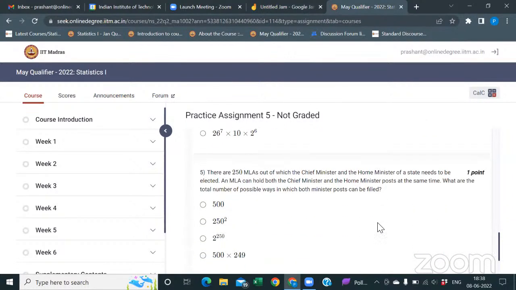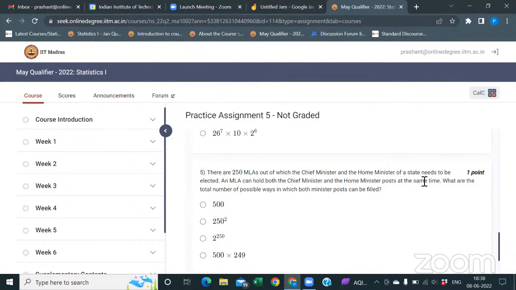This is just the with-repetition concept. Tell me, what was your approach? See, what is the question? There are 250 MLAs, out of which a chief minister and the home minister of a state need to be elected. An MLA can hold both the chief minister and the home minister posts at the same time, that means with repetition.